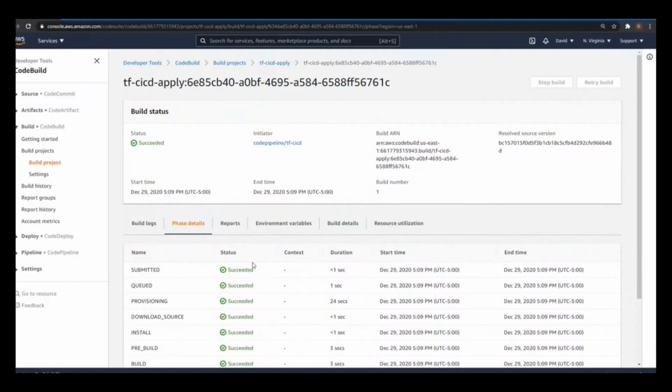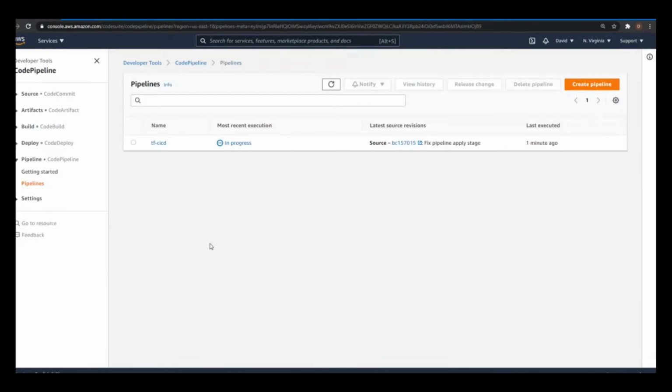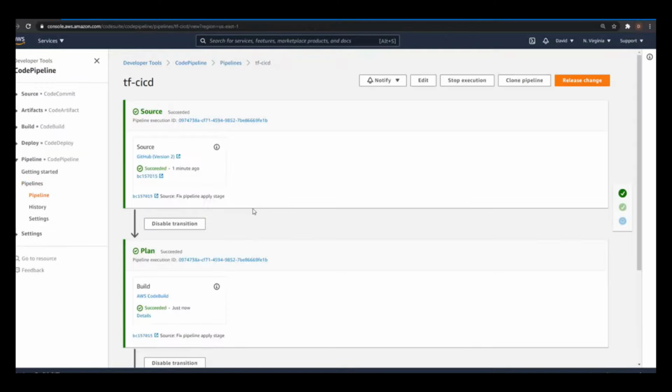So after a couple of fixes, including some typo updates and some fixes to our pipeline definition, we've gone ahead and deployed changes to our GitHub project or repository. Terraform has been able to apply those changes through CodePipeline successfully. So from this point forward, every time we need to run Terraform, we can just have CodePipeline run Terraform for us. If we want to trigger it, all we need to do is push code to our master branch.